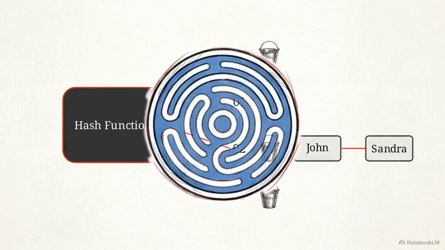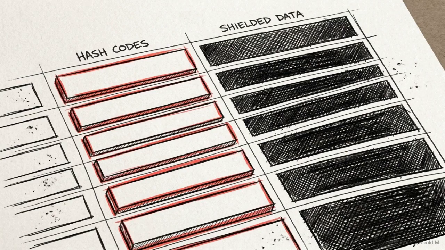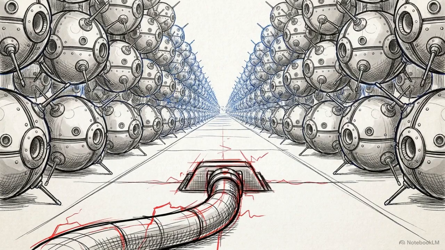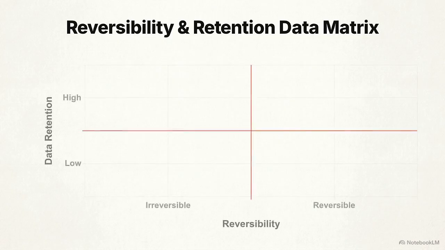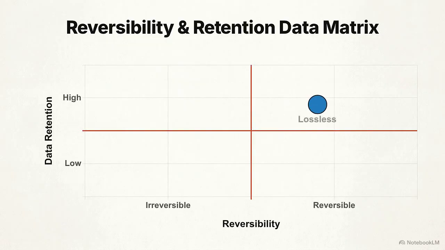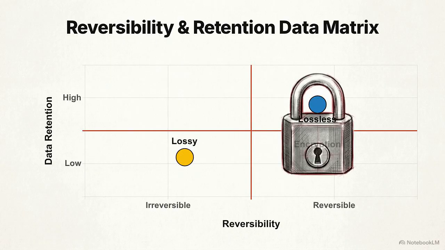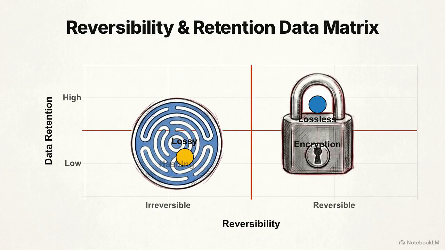Engineers resolve this by storing multiple items in a list at that bucket, or using a secondary hash function to generate a new address. Hashing achieves zero-latency data indexing through deterministic mapping, while its irreversible nature ensures that sensitive inputs remain permanently shielded from extraction. Managing the Internet's scale and security relies on applying the precise rules of algorithmic reversibility. On this Cartesian matrix, lossless compression maps to perfect recall, while lossy methods permanently discard data for space. Encryption offers perfect reversibility, securely locking the payload with asymmetric keys. Hashing is strictly irreversible, securing passwords while providing constant time mapping for databases.